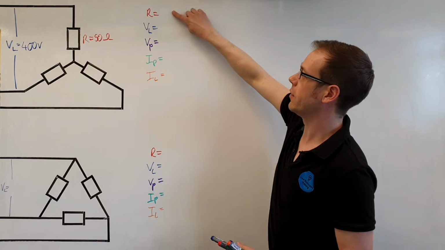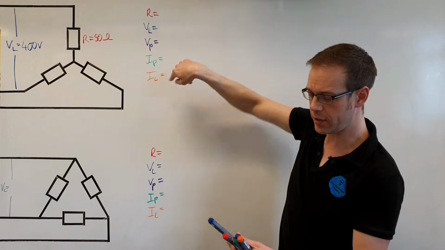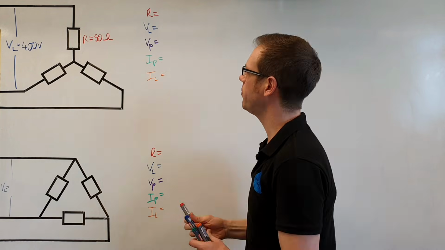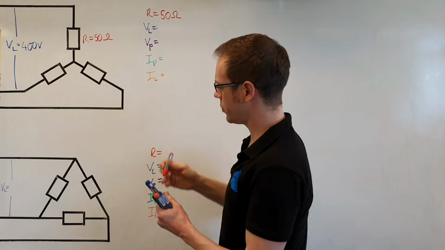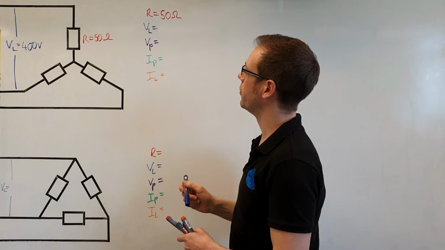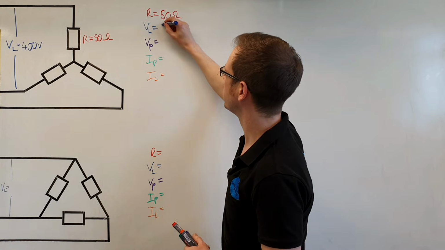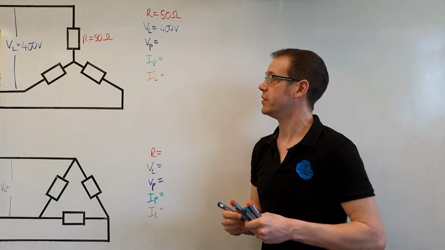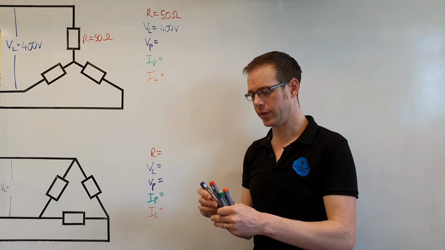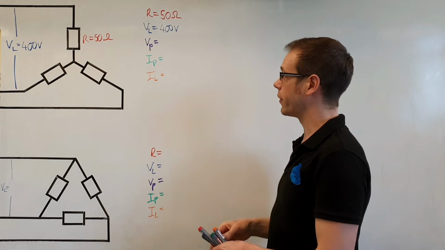So here are the things that we either know or are going to find. The resistance in this question is 50 ohms, so we can put that in there, and the line voltage we know is 400 volts. Now we need to find the phase voltage, the phase current, and the line current. So let's have a look at figuring out what these are.